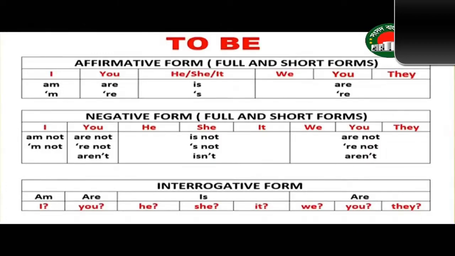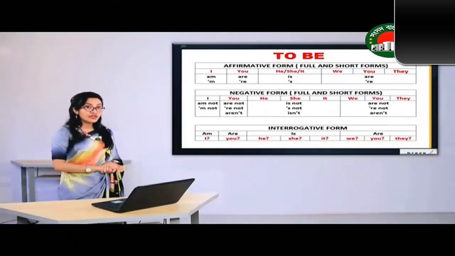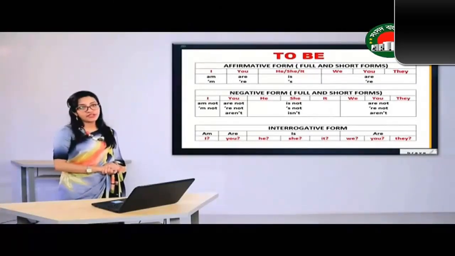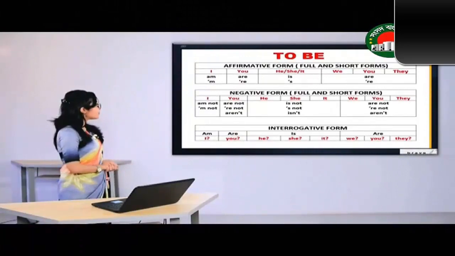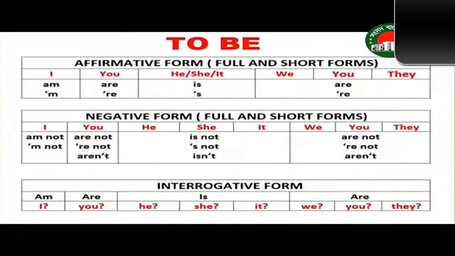Now let's look at the structure of simple present tense being used in negative form. In case of negative sentences, we are just going to use not after the be verb. For example, in case of first person, we can say I am not, we are not. In case of second person, we can say you are not. And in case of third person singular number, we can say he is not, she is not, or it is not. If you use the short form or the contraction form, do not forget to use the apostrophe.